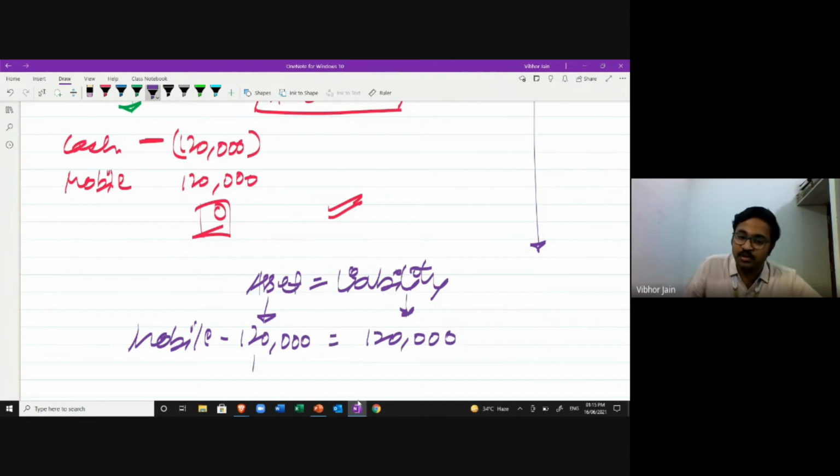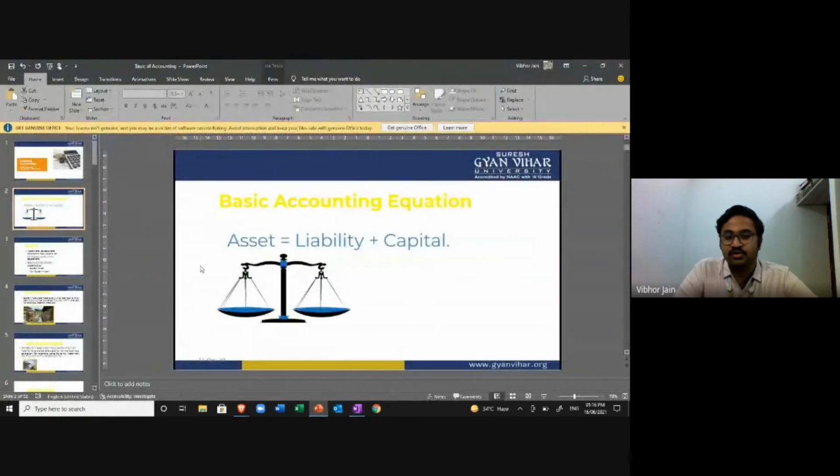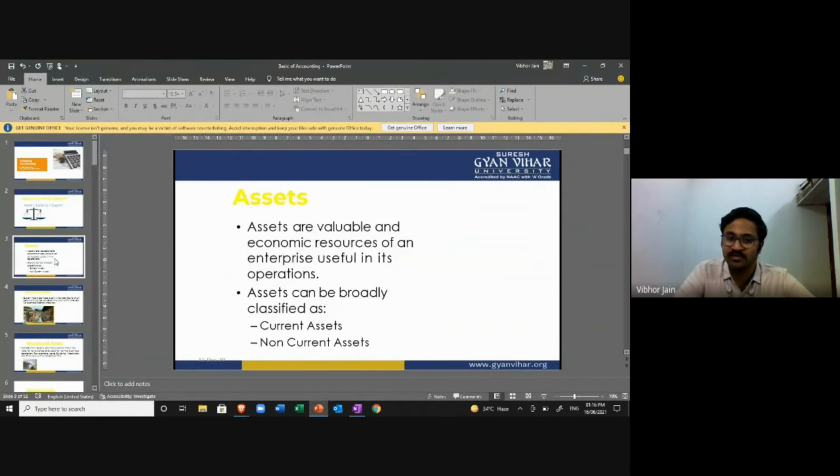So the net effect is equal, and you can apply this concept in all the transactions. The accounting equation is always going to be satisfied. The concept of dual nature of accountancy, or double entry system that we're talking about, is based on this concept. So it is always going to be satisfied. So this is the basic accounting equation. I hope it is clear up to this point.